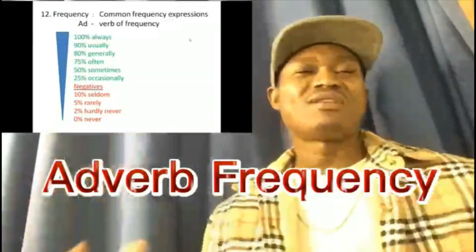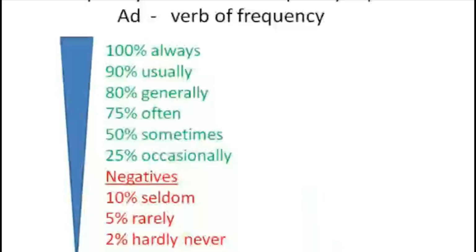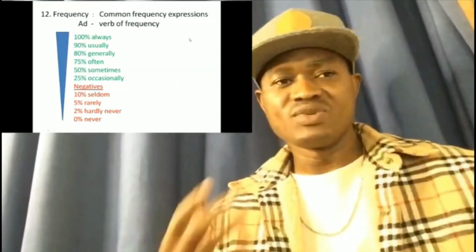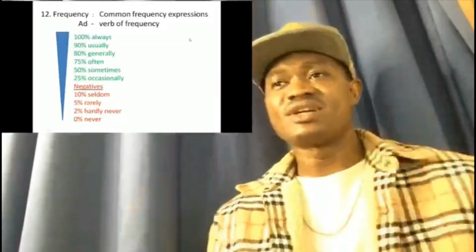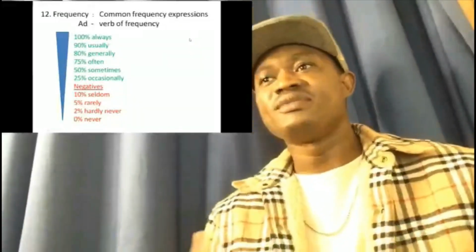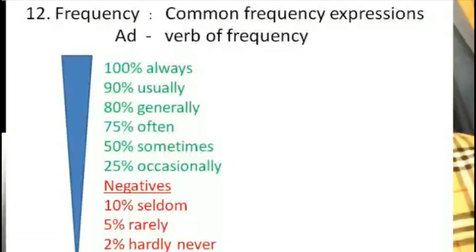We have a lot of adverbs of frequency, so you have to check them. We have always, which we use as 100%, usually 90%, generally 80%, often 75%, sometimes 50%, occasionally 25%.